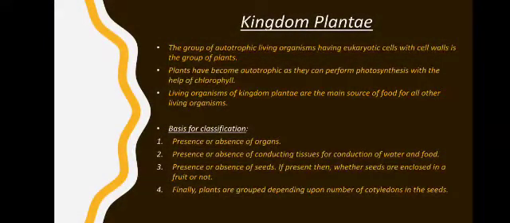Moving on to the characteristics of kingdom Plantae. This includes all the autotrophic living organisms having eukaryotic cells with the cell wall. Followed, all the plants have cell wall and they have eukaryotic cells. What do we mean by eukaryotic cells? Eu means true and karyon means nucleus. So these cells have a true nucleus.